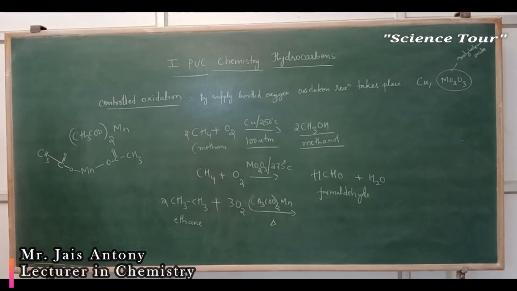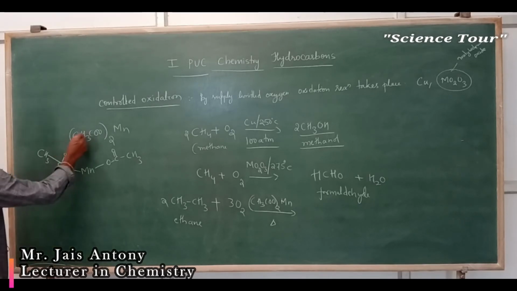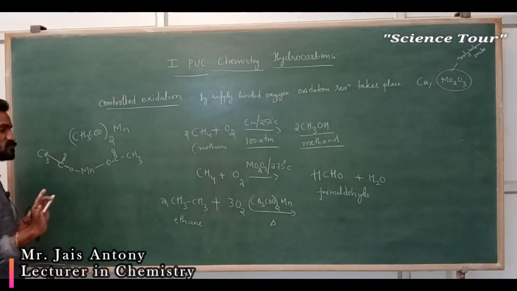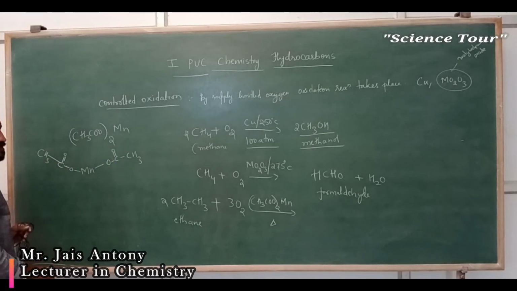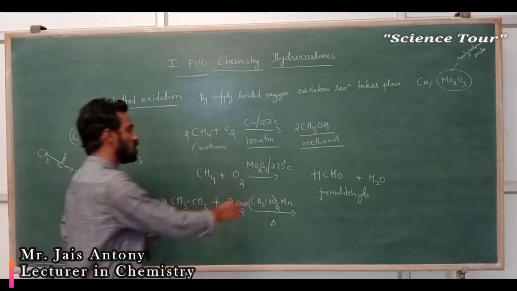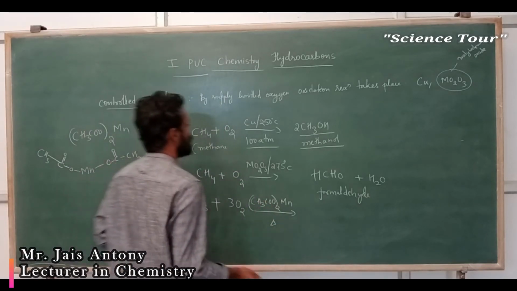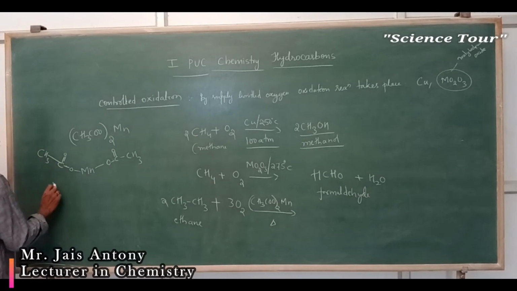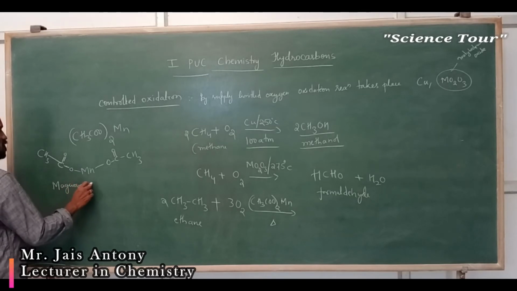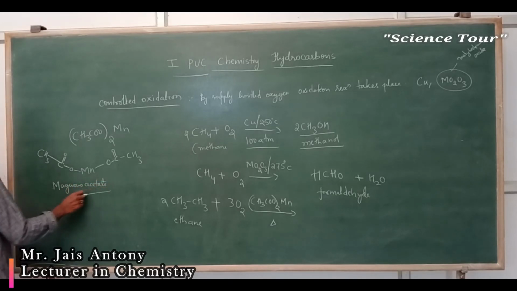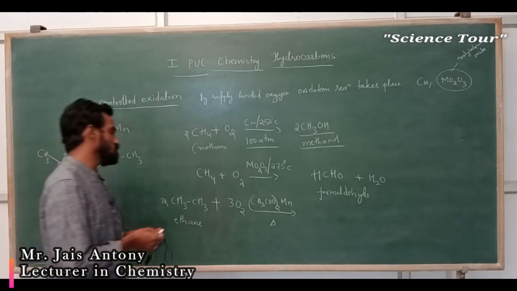Understood? Why I am explaining this is because it is a simple concept. You should know how to write these formulas and how to write the chemical formula. That is all very important. Simply CH3CO whole bracket twice Mn. We used to write like this for all reactions. We never use these symbols and all, a structural formula. In short, we are using this. This is called manganese acetate. Manganese acetate. My dear students, here you can see that